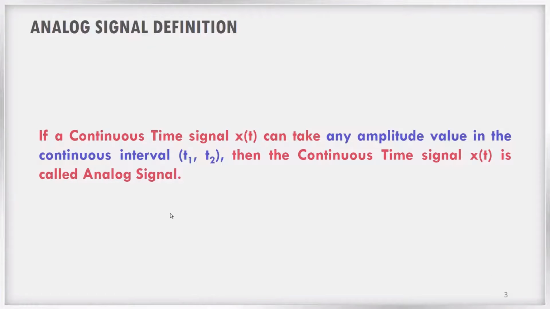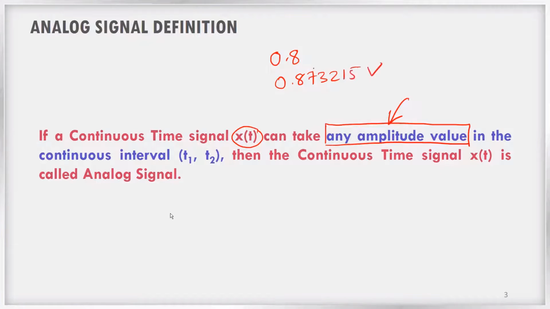If a continuous time signal x of t can take any amplitude value, this word is very important, if a continuous time signal x of t can take any amplitude value in the continuous interval t1 and t2, then that continuous time signal x of t is called an analog signal. This is the most important word: it can take any amplitude value. It can be 0.8. It can be 0.873215 volt. It can take any values. Such signals are known as analog signals. These kind of analog signals can be processed only using devices like resistor, capacitor, inductor, transistor, etc.